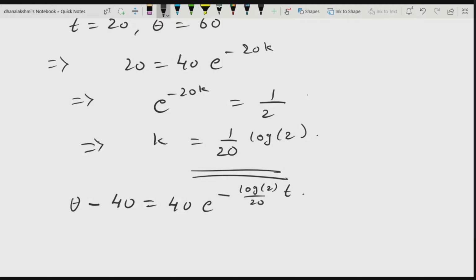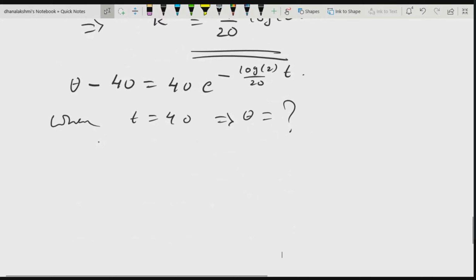This is your required solution. Now the question is, when t is equal to 40, what is theta? In this final solution, you substitute t is equal to 40.